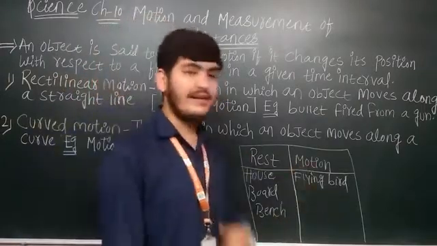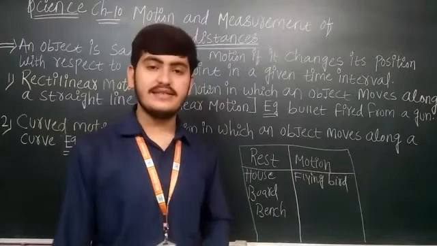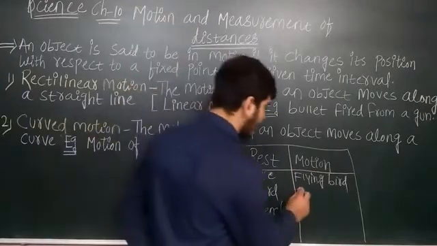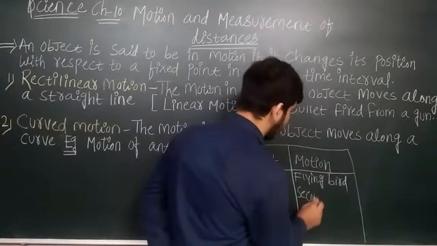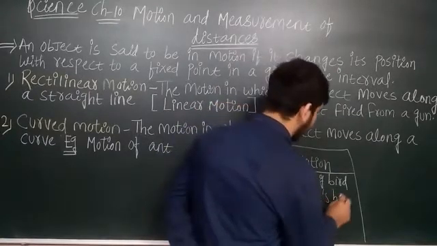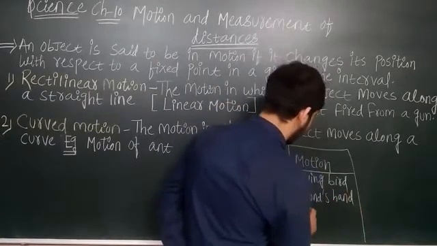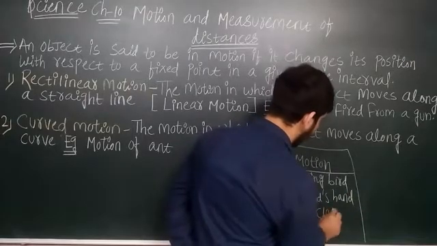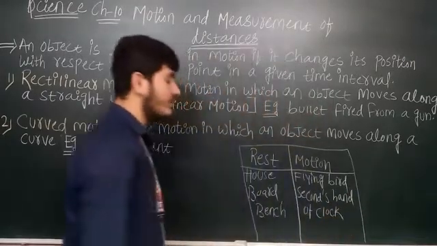Now in motion we can write the hand of seconds in a clock. So it is moving only, वो चलता ही रहता है, it will never stop. When battery is over, then the clock is stopped. So seconds hand of clock. So what is it doing? It's doing a motion.